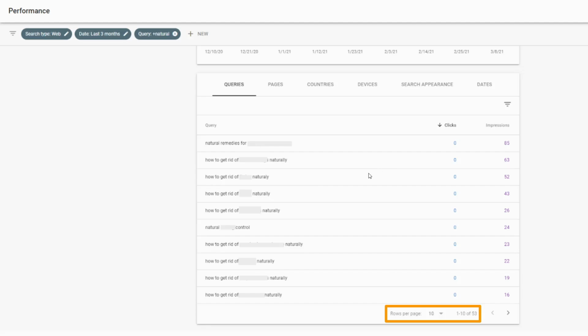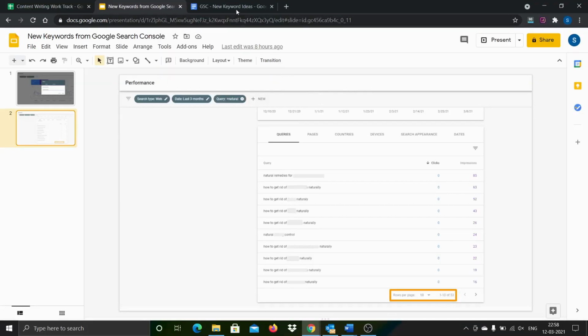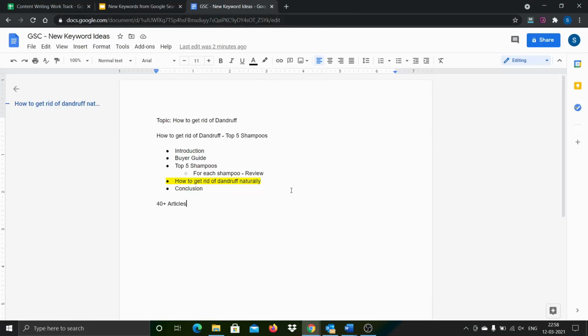I felt the primary keyword or primary topic looks to be very competitive, and probably the topic related to natural remedies has better potential to rank faster. That's the analysis I made. The reason for that decision is that in all these articles, this particular content is at max maybe about 20% of the content quantity.